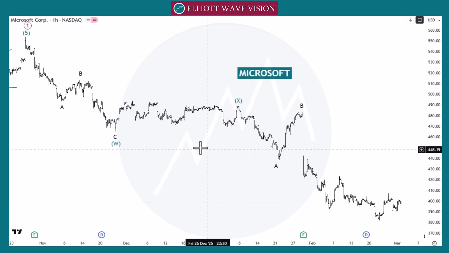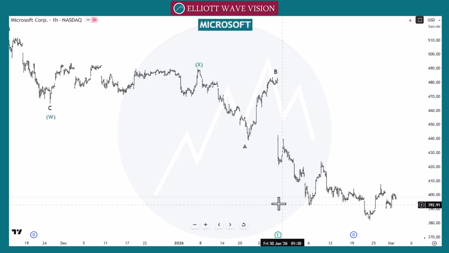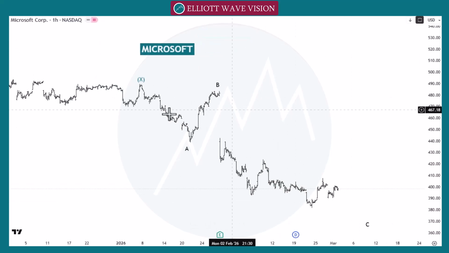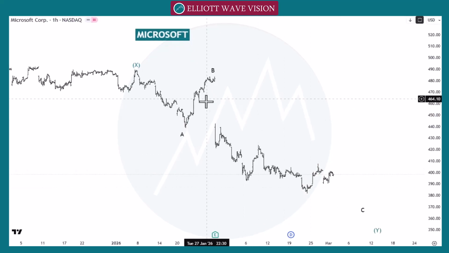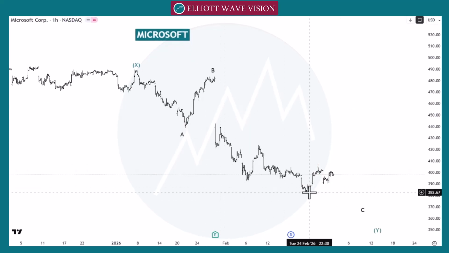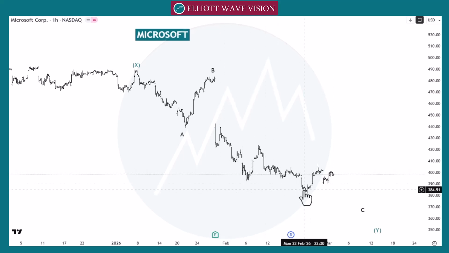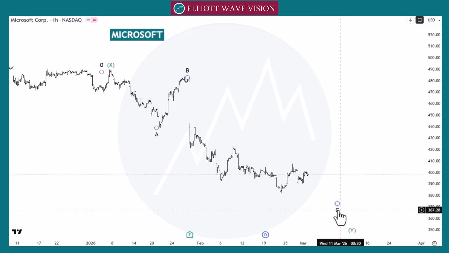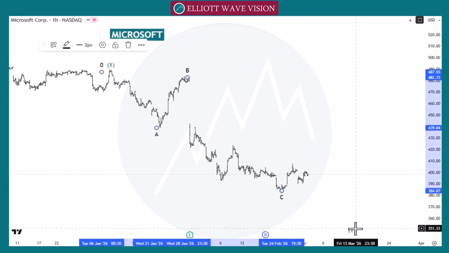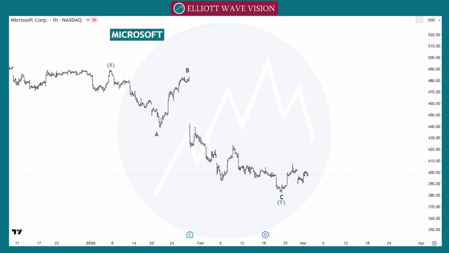So in lower time frame after this W and X we count this structure as a wave A, wave B and wave C, like wave 1, 2, 3, 4 and 5 as ending diagonal. That's also possible. We can count this move as ending diagonal. If this is the case, if this wave C completed at this point, we need to wait for the clear impulsive move like wave 1, wave 2, wave 3, wave 4, wave 5 towards the 430 or the medium number 450.